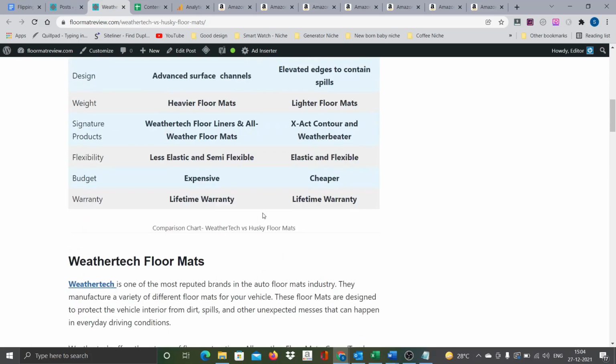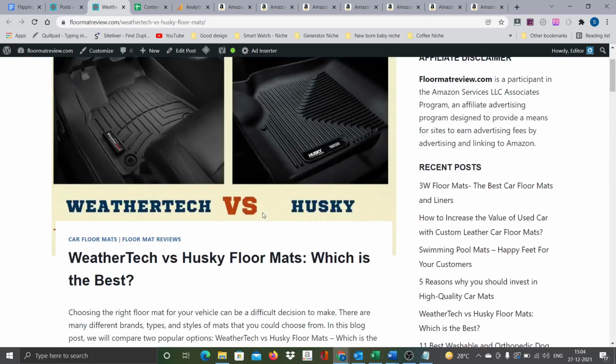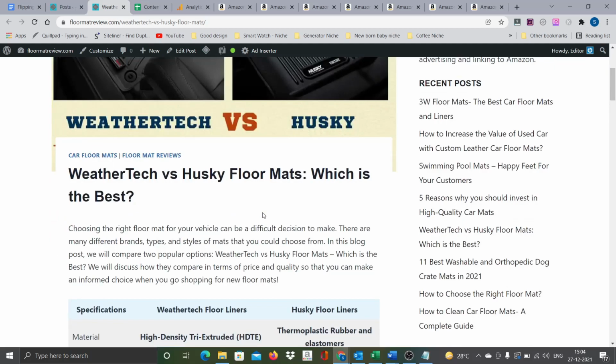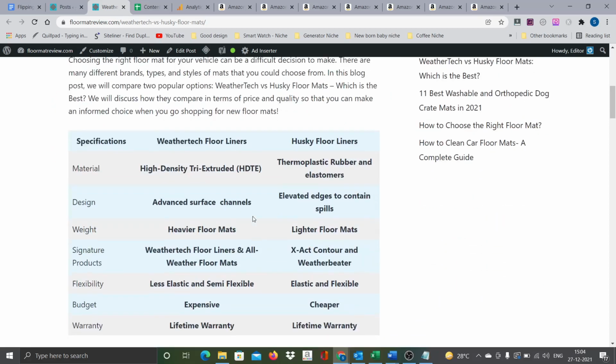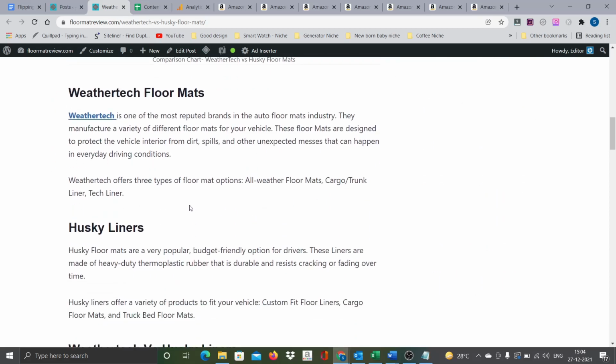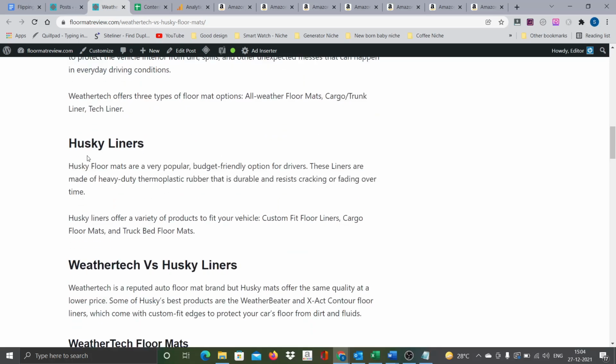So what we will do is, we won't break our heads, no complication, we will keep it very simple. There are only two types of mats being compared in this particular article. All we will do is pick 3 products from Amazon related to WeatherTech mats and 3 products of Husky floor mats. We'll just give them the recommendation that these are our top 3 recommendations if you want to go for WeatherTech, and these are the 3 recommendations if you want to go for Husky liners. That's all we are going to do.